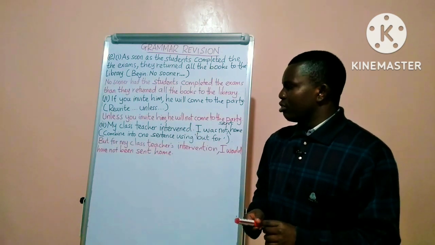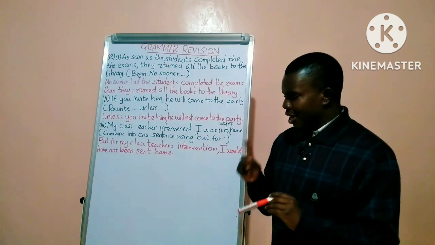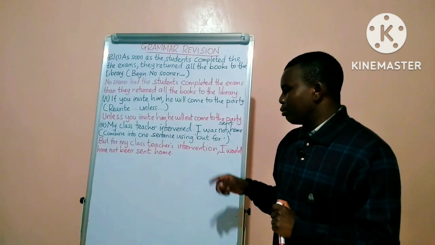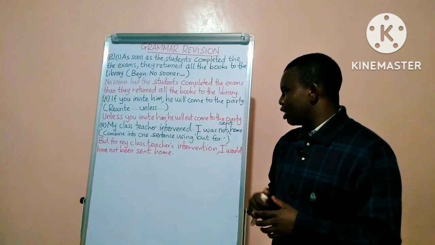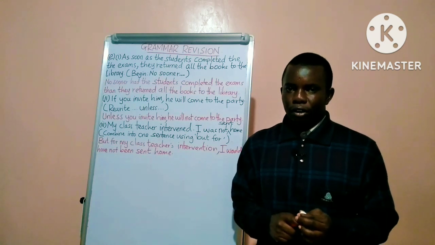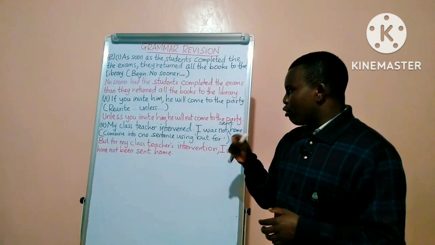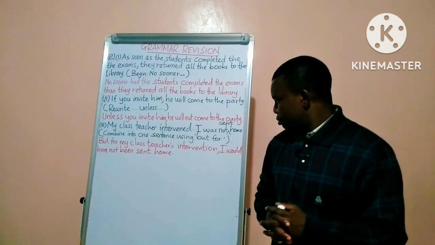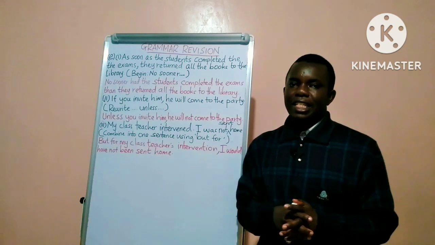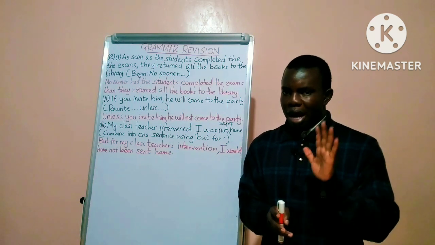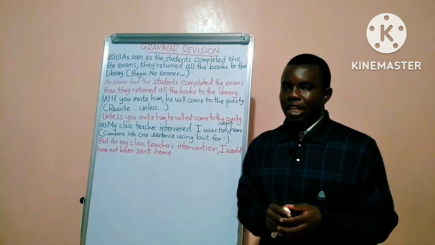Question 3, E3, my class teacher intervened. That is one sentence. Another sentence, I was not sent home. The candidate is expected to combine these sentences into one using but for. So the answer, but for my class teacher's intervention, I would have not been sent home.